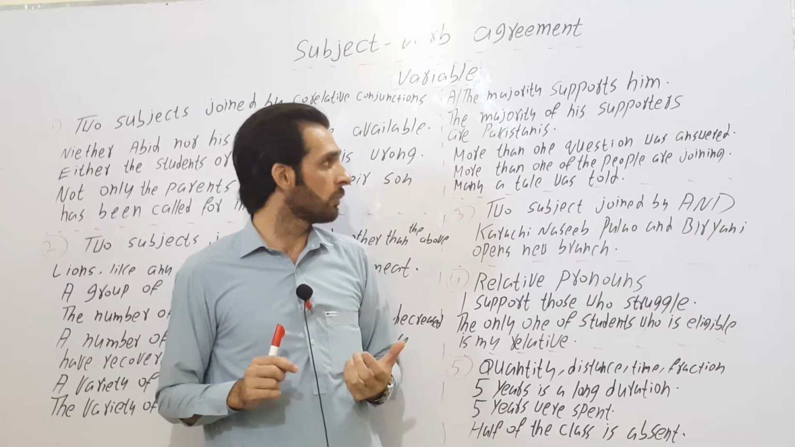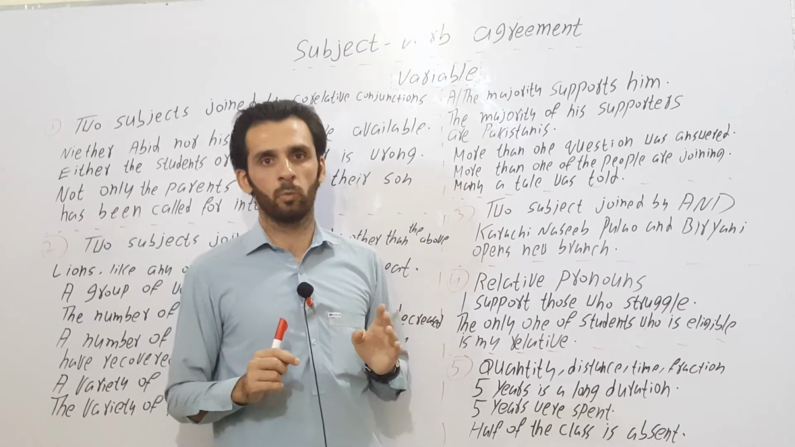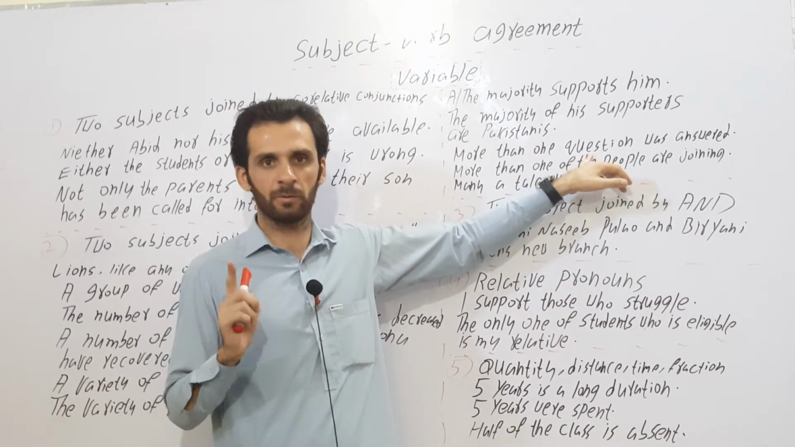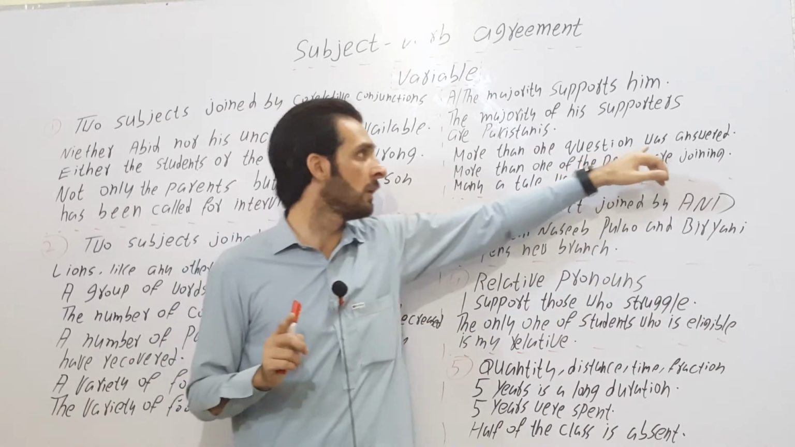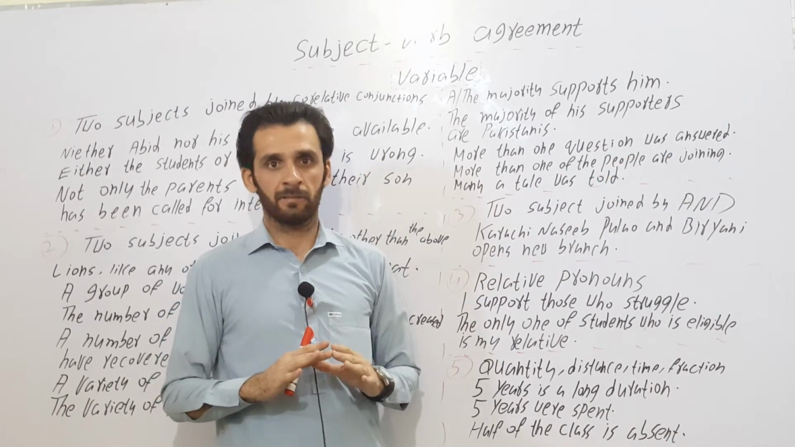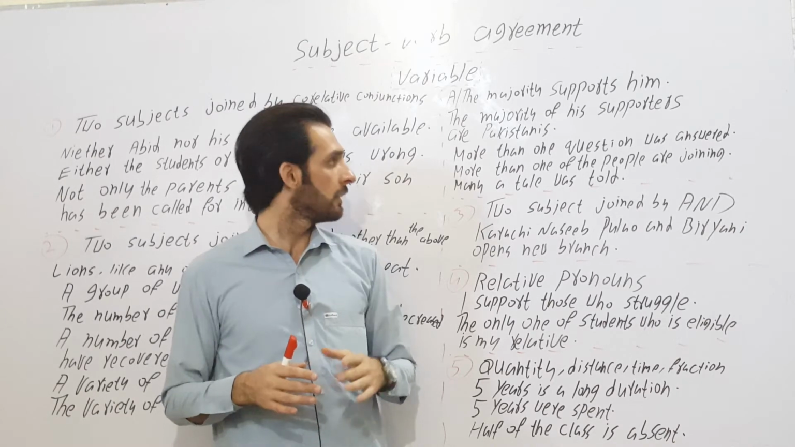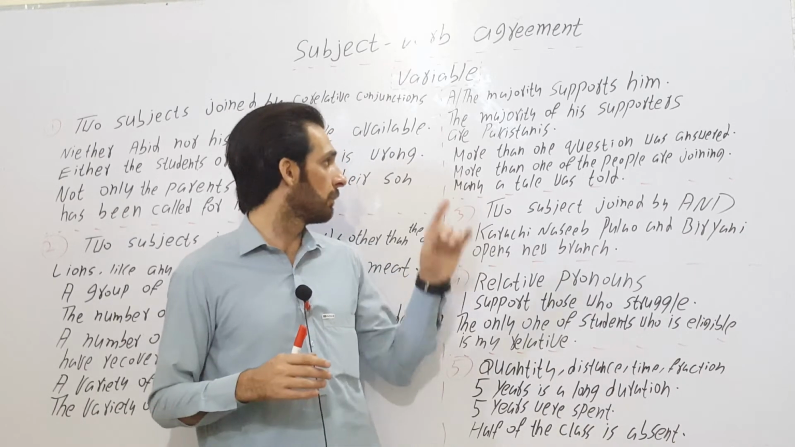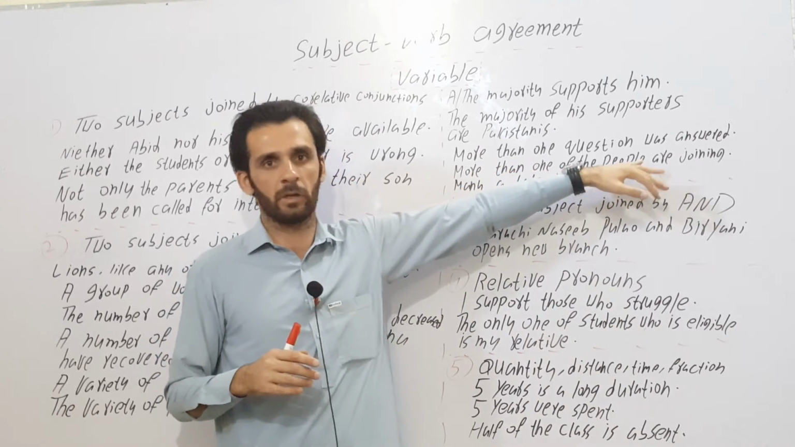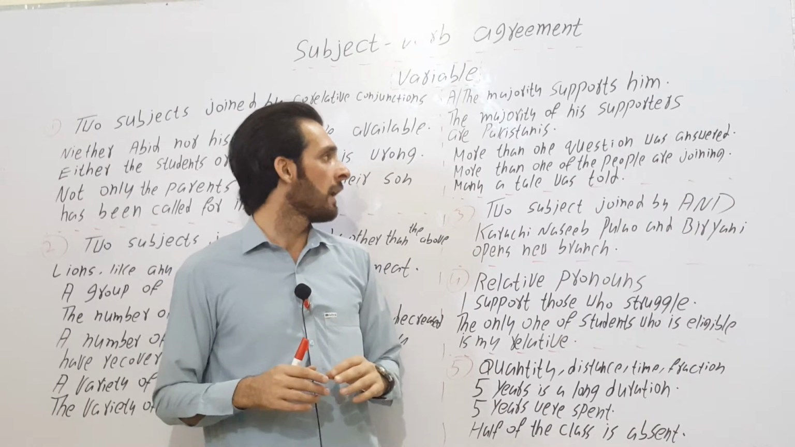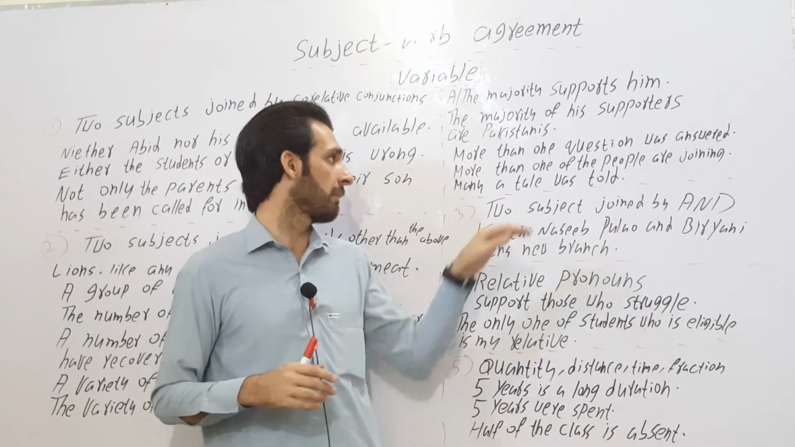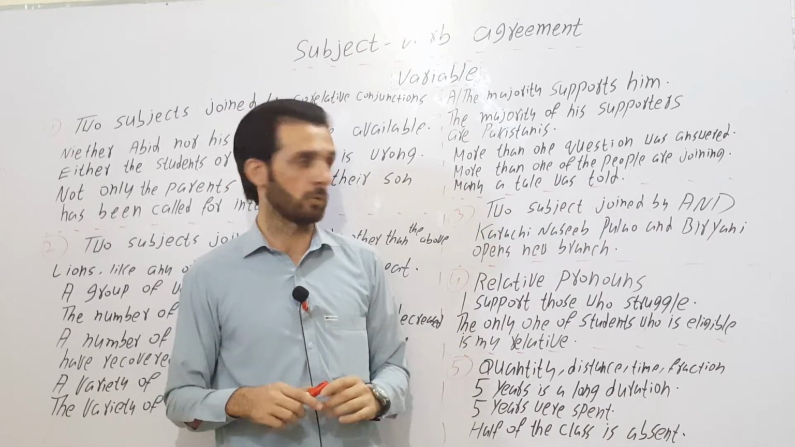More than one question was answered. More than one will be followed by a singular noun, question, not questions, and a singular verb, helping verb or linking verb, was, not were. But if a phrase with a plural noun follows one of more than one, then we will use plural. More than one of the people are joining, not is joining. Many a will be treated as singular. Many a man was told, not were told.